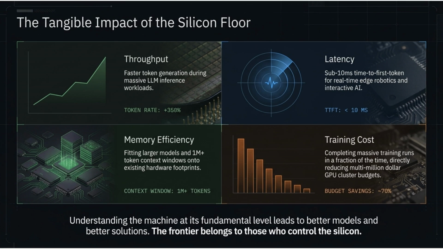Tangible impact on the silicon floor. Throughput, 350% faster token generation. Latency, sub 10 millisecond time to first token for edge robotics. Memory, 1 million plus token context on existing hardware. Training cost, roughly 70% budget savings on GPU clusters. Understanding the machine at its fundamental level produces better models and better solutions. The frontier belongs to those who control the silicon.